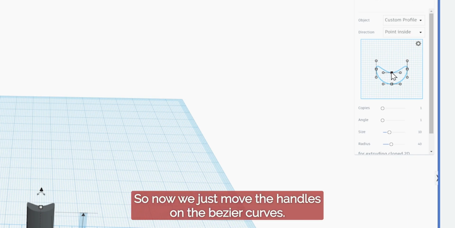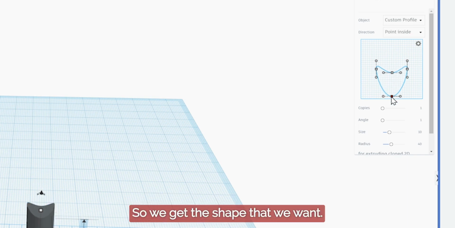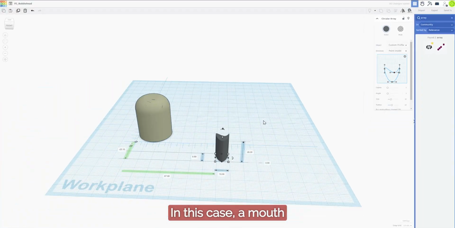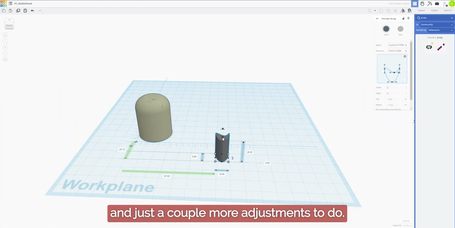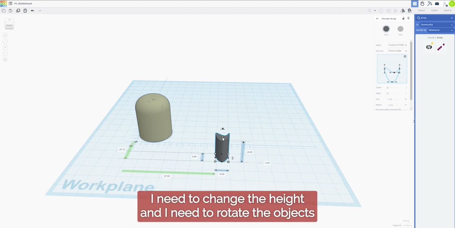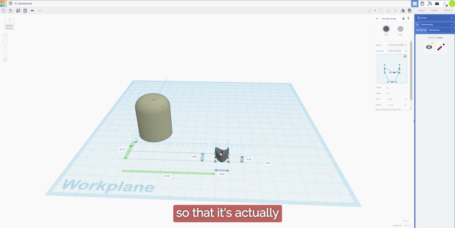Okay. So now we just move the handles on the Bezier curves so we get the shape that we want. In this case, a mouth. And just a couple more adjustments to do. I need to change the height and I need to rotate the object so that it's actually facing the right way.